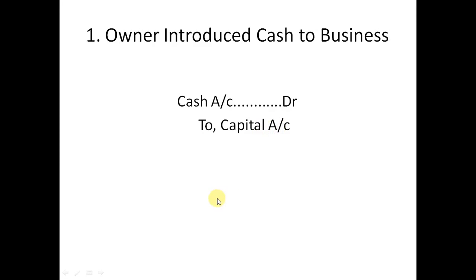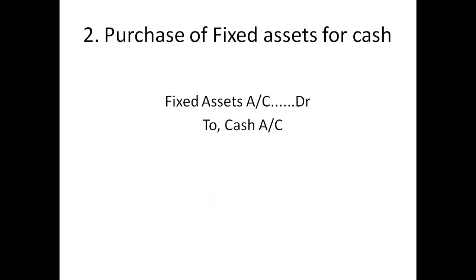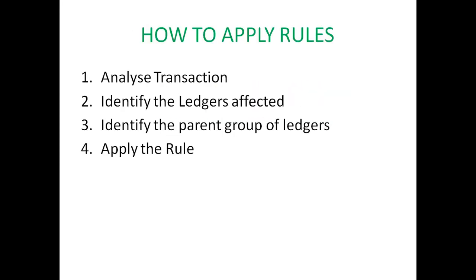Now we'll go to another example. Purchase of fixed assets for cash. So now we have analyzed this transaction and we have to identify the ledgers affecting. We are purchasing a fixed asset for cash. So there are two ledgers affecting. One is fixed asset account and the other is cash account.